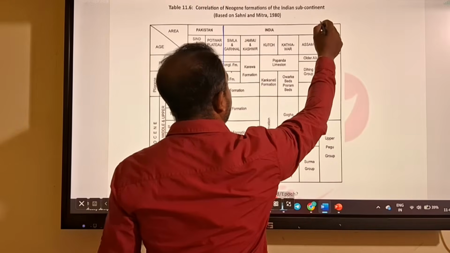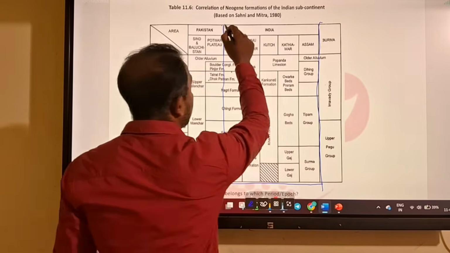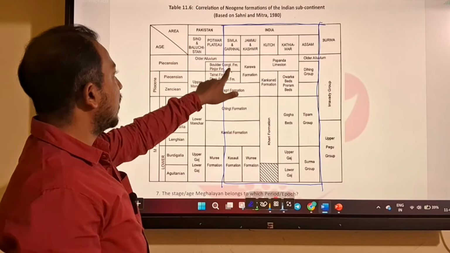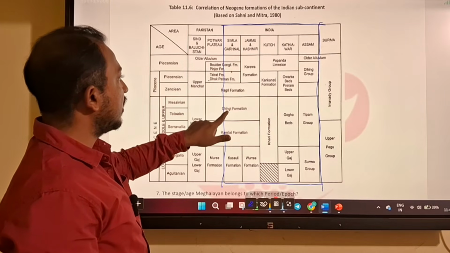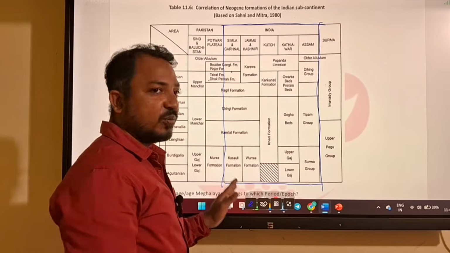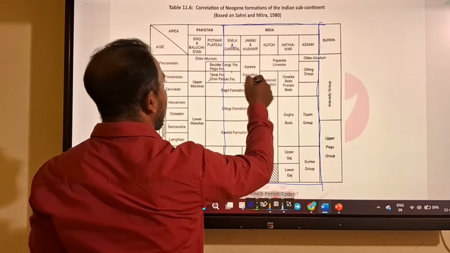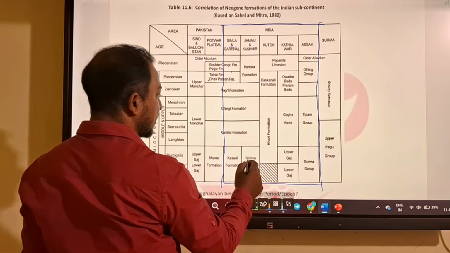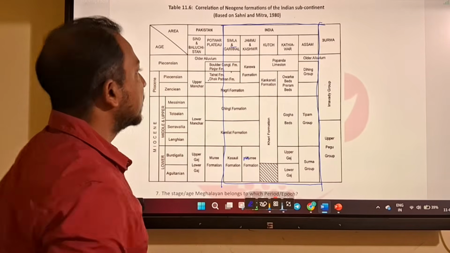Then you have to remember other things also. These are depositions that occur during the Neogene. In the Simla Garhwal region, we have boulder conglomerate, Pinjor, Tatrot, Dhokpathan, Nagri, Chinji, Kamlial. Then your basement is Kasauli in the Simla region. In Jammu Kashmir, we have Karewa, then Nagri, Chinji, Kamlial, then Murree formation.